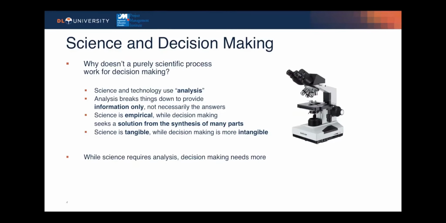The AHP process says that decision-making is more than solely a scientific process. Now, why is that? Science and technology use analysis. Analysis breaks things down to provide information only, not necessarily the answers. Science is empirical, while decision-making seeks a solution from the synthesis of many parts. Science is tangible, while decision-making is more intangible.